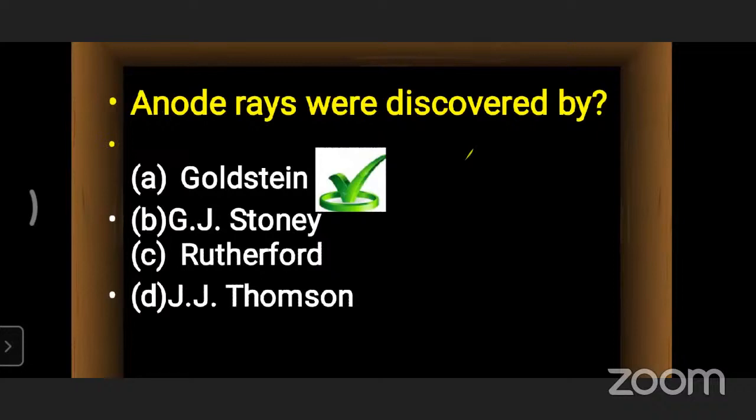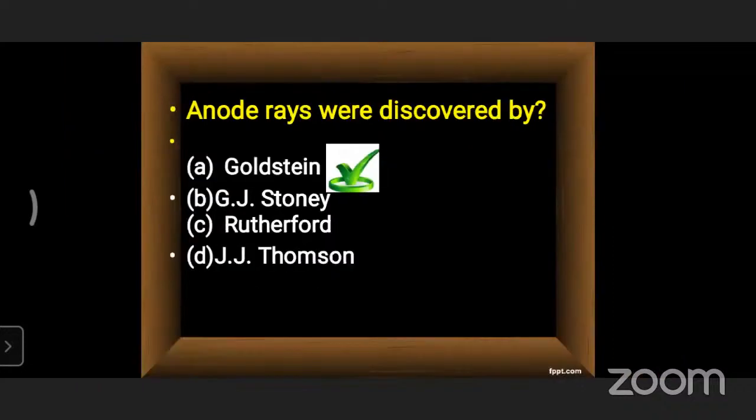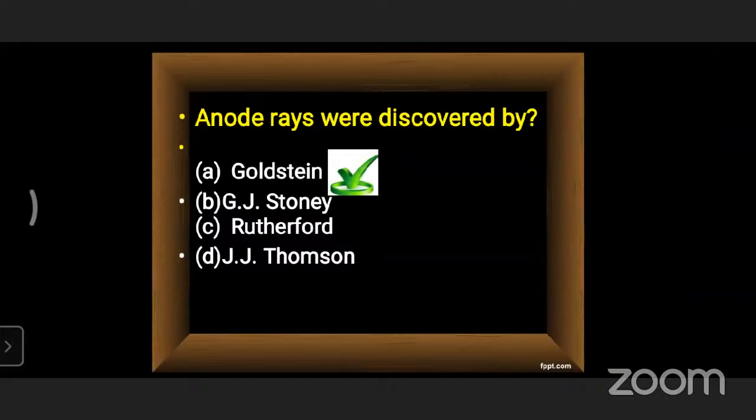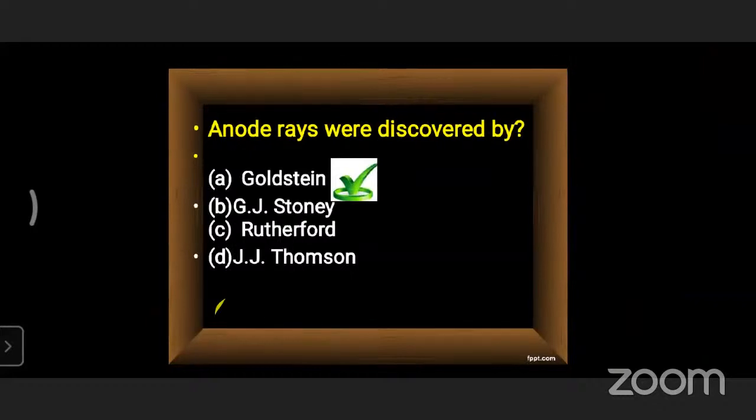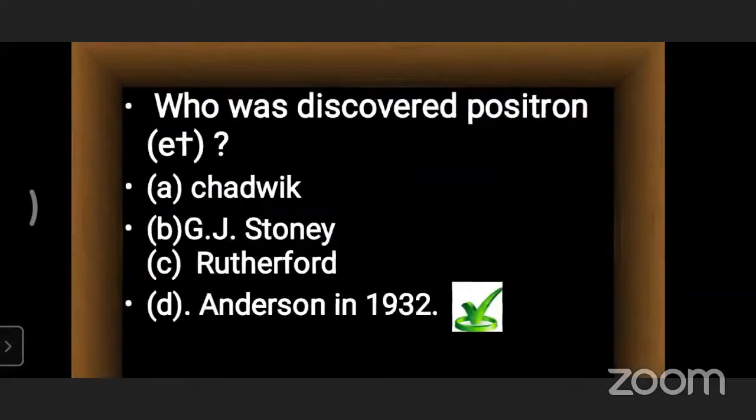After that, the next question is in front of us. Who discovered it? Chadwick, we have seen, is the person who discovered the neutron, that we know very well. Rutherford proposed an atomic model. The answer was already mentioned in the table. Anderson is the scientist who discovered the positron, in the year 1932, clearly mentioned in the table in the previous slide. Yes or no?